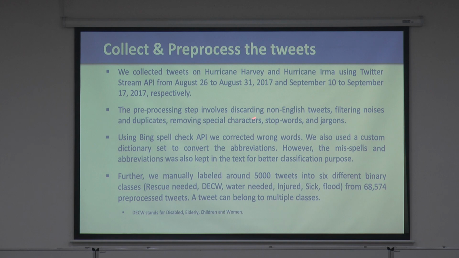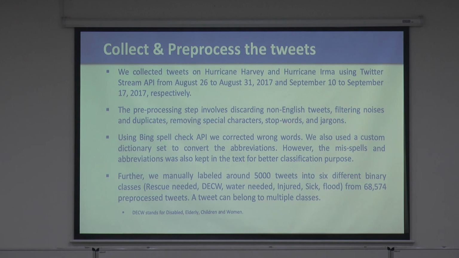We have done the pre-processing. So what pre-processing have we done? First, we remove all the non-English tweets. It's very hard to translate. In Texas, for example, right? People use Spanish and so on. Filtering noise, we have removed the duplicates, all the special characters, stop words, and some jargon people use.